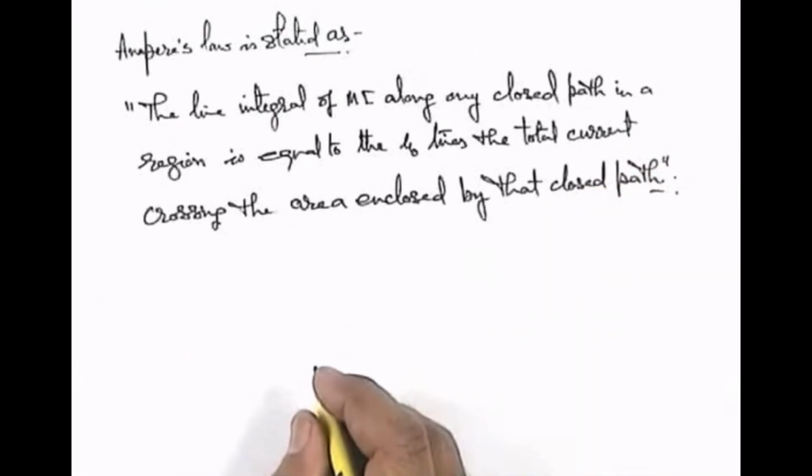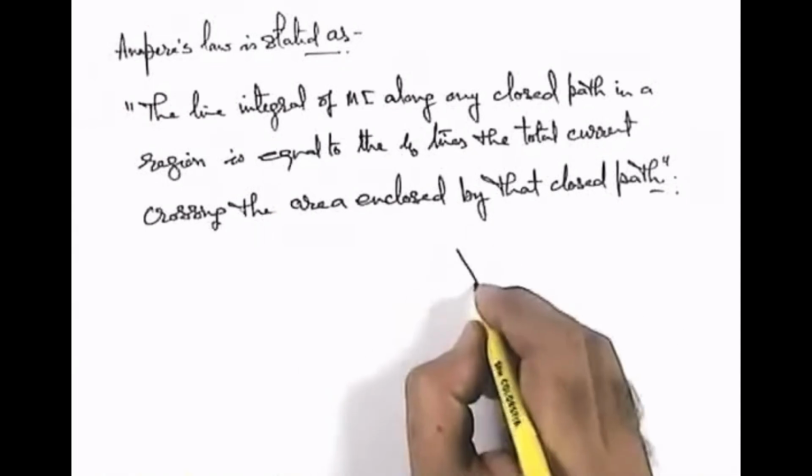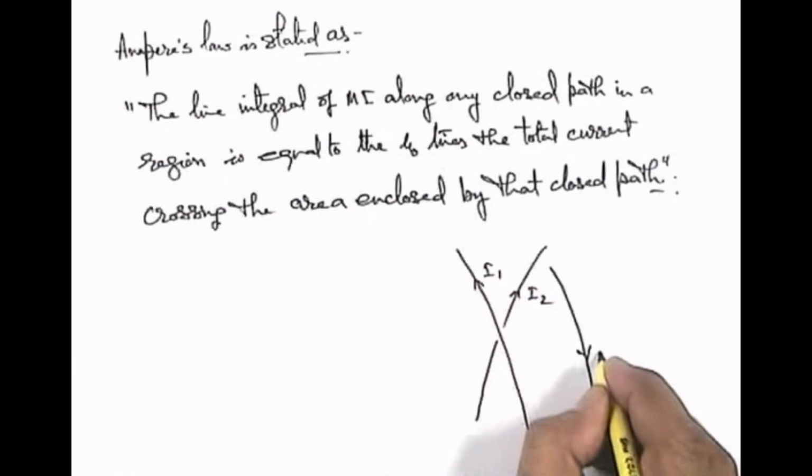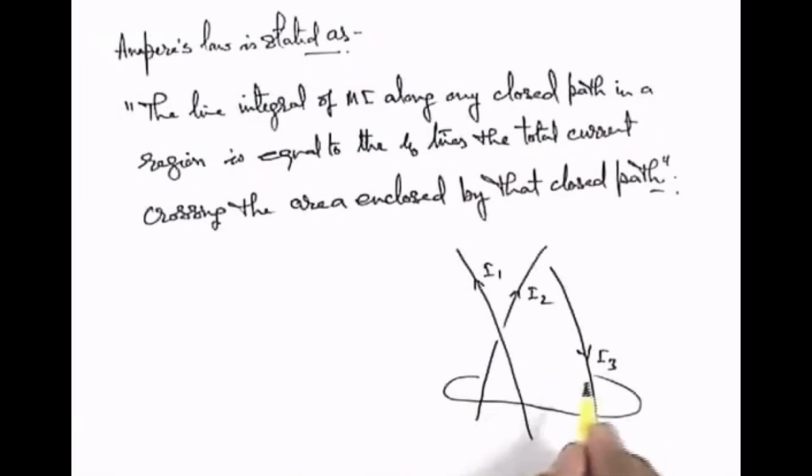This is a statement we call Ampere's law. In the situation, say in a region there are some current carrying wires, one carrying a current I1, another carrying a current I2, and another wire carrying an opposite current I3. Say we consider a closed path like this, which encloses the three currents, with the direction of the path taken anti-clockwise, and the name of the path is M.